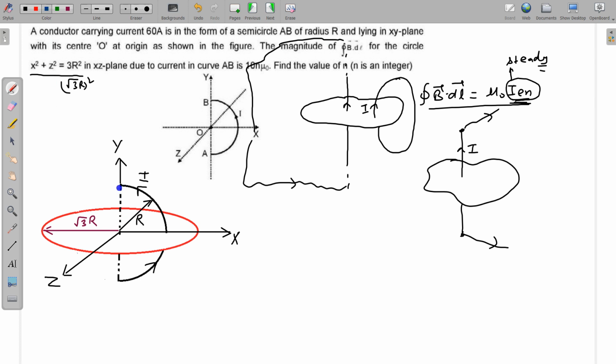The manipulation I am doing to solve this question is, first let us complete this loop. I am completing this loop.